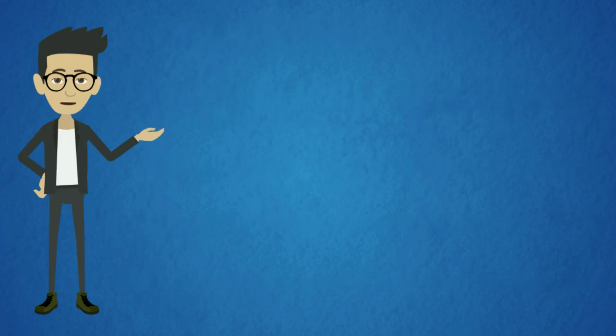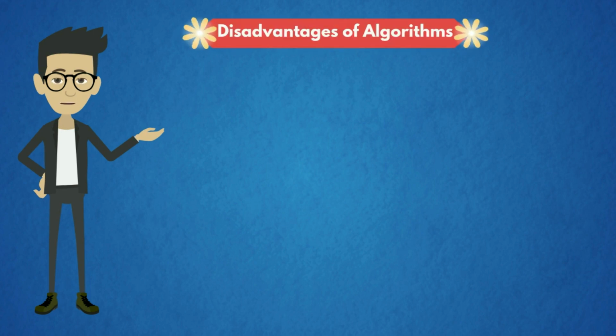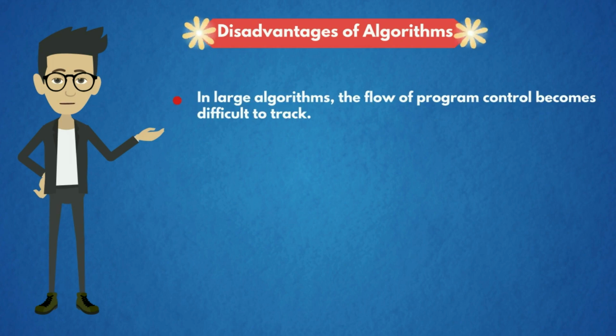Till now, we have discussed the advantages of algorithms. And now it's time to discuss the disadvantages of algorithms. As a coin has two sides, similarly everything has two phases, either positive or negative, advantages or disadvantages. In large algorithms, the flow of program control becomes difficult to track because in the step-by-step process, we need to add more instructions to the program to get a result.